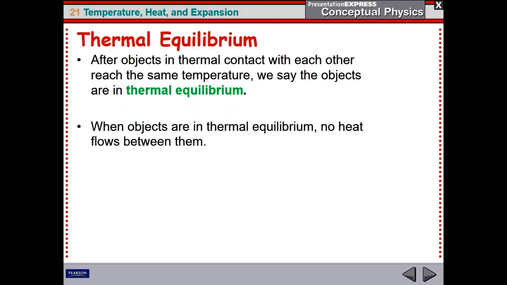Now, when two objects are in thermal contact, heat will flow until both objects reach the same temperature. Once they have the same temperature, we say they are in thermal equilibrium. So thermal equilibrium means the two objects have the same temperature and they are in thermal contact. No heat flows between them at that stage.